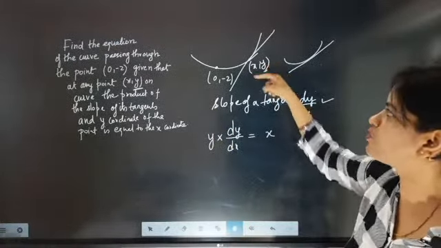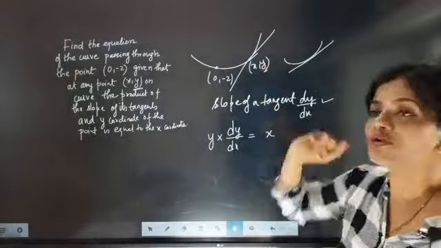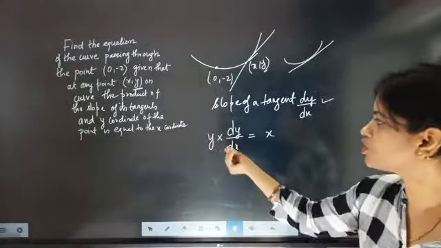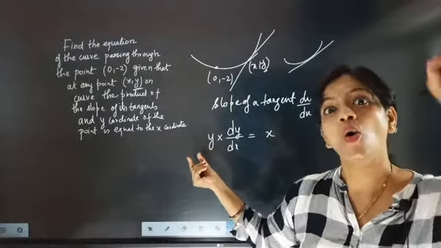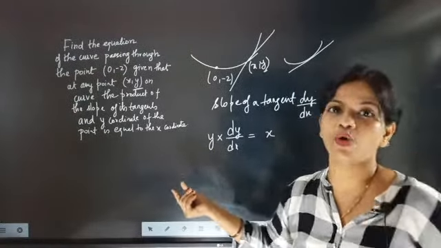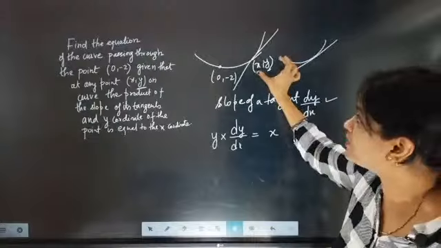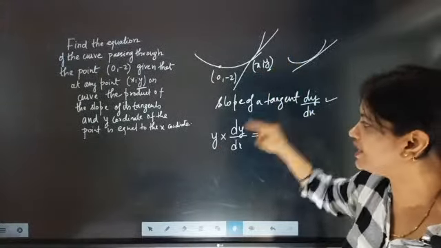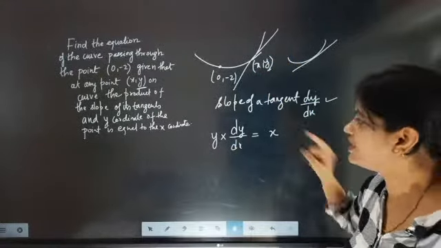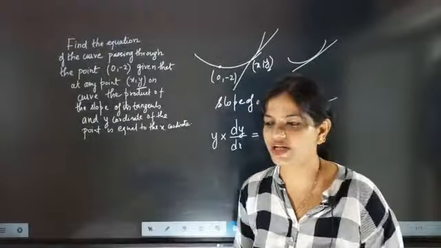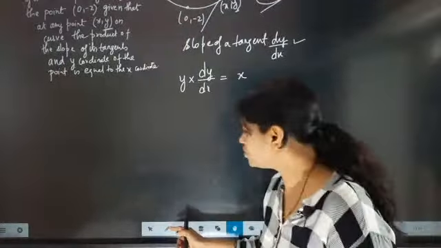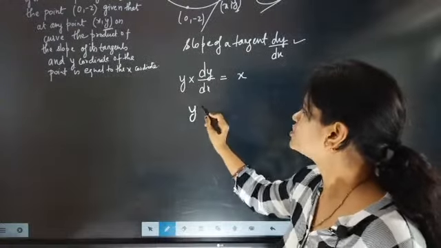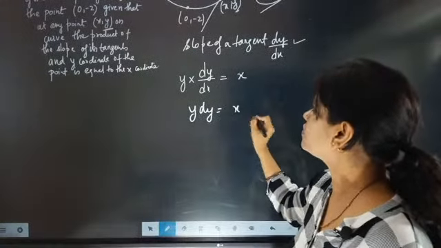Y coordinate of this point is y. X coordinate of this point is x. So product of slope of the tangent with y coordinate of the point. So the point y coordinate is y. The point x coordinate is x. Only this much, beta. So now what you have to do? You have to solve this question. So now I know you will be able to handle the question. So y dy will be equal to x dx.